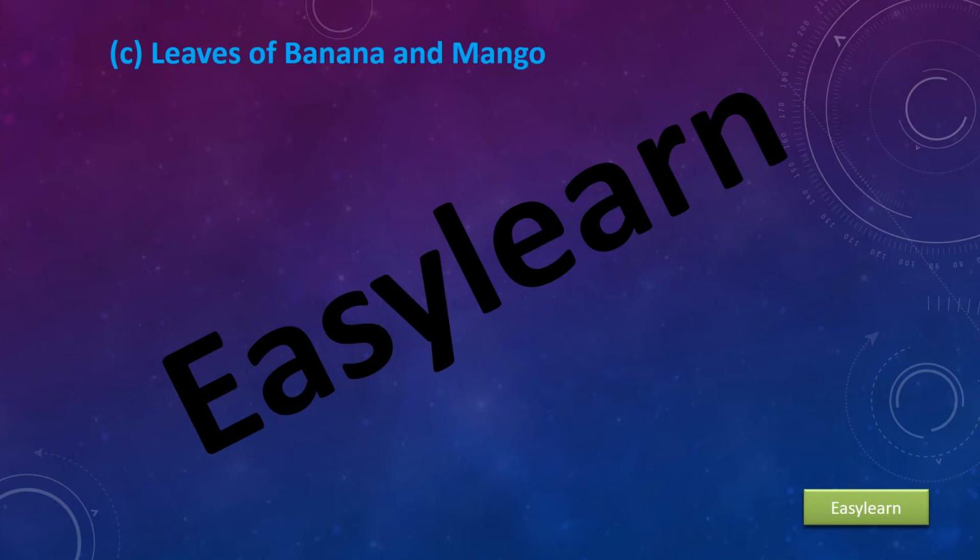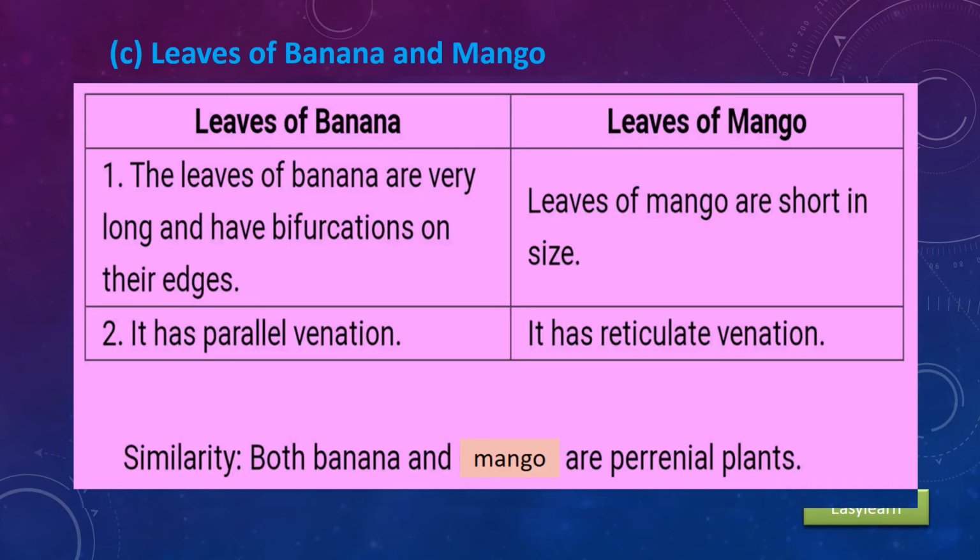C, leaves of banana and mango. First, the leaves of banana are very long and have bifurcations on their edges. The leaves of mango are short in size. Second, banana has parallel venation. Mango has reticulate venation. Similarity: both banana and mango are perennial plants.